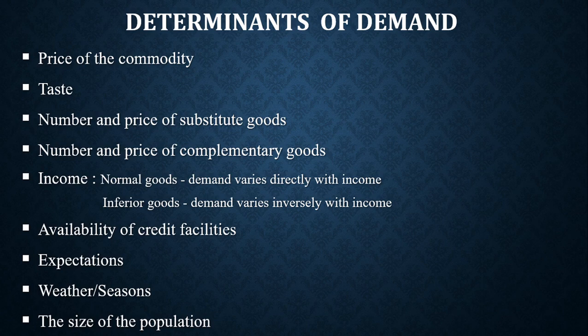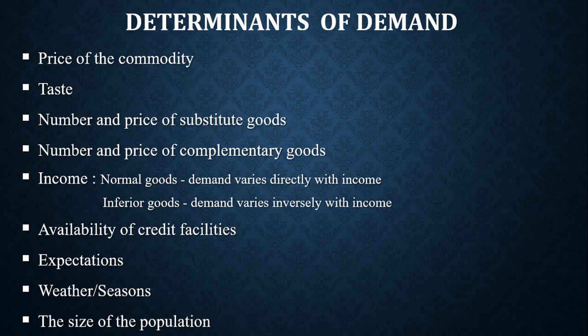The next is number and price of complementary goods. Complementary goods or complements are commodities that are used together. You cannot use just one without the other. Example is torchlight and battery, shoe and socks. Can give more examples: skirt and top, petrol and car, and all others.